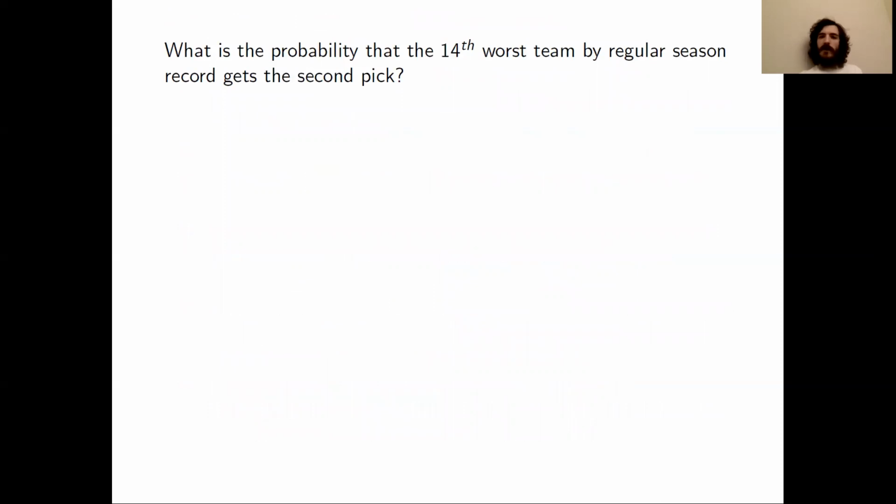So now let's do a problem with some conditional probability. And again, we've seen a problem similar to this before, but it seemed like it would be good to discuss another problem like that. So this problem is to find the probability that the 14th worst team by regular season record gets the second pick in the draft. And this last season, the 2020 season, the 14th worst team was the Grizzlies. So the Grizzlies almost made the playoffs, but they lost their play-in game.